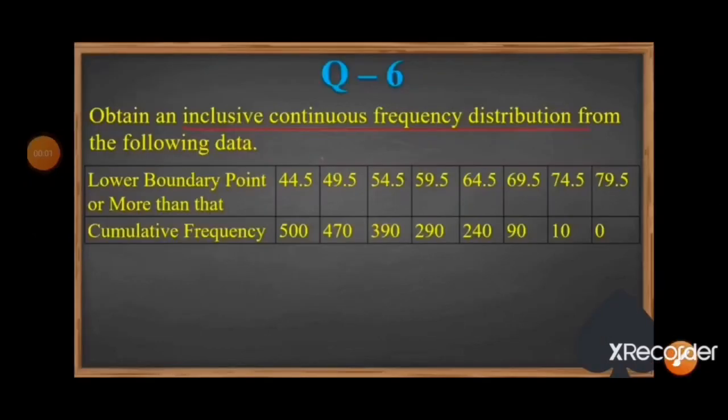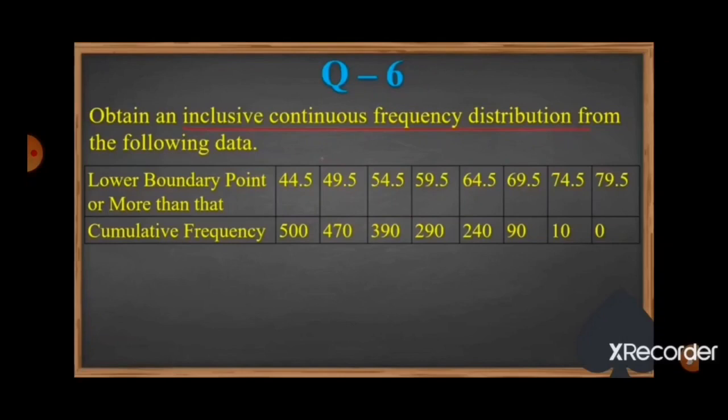Question number 6. Obtain an inclusive continuous frequency distribution from the following data. Lower boundary point or more than that: 44.5, 49.5, 54.5, 59.5, 64.5, 69.5, 74.5 and 79.5.